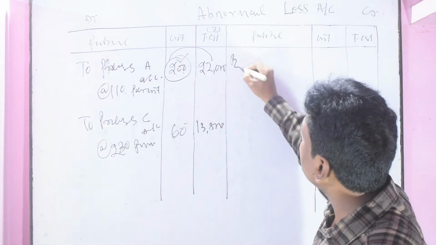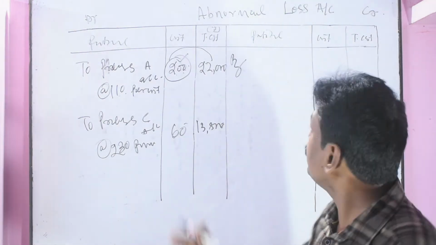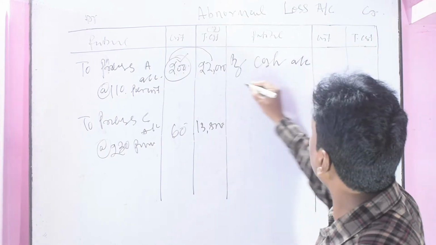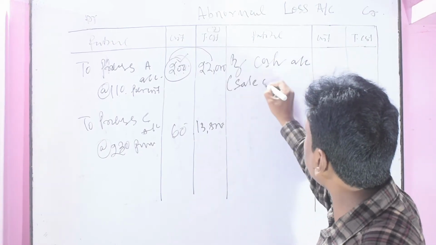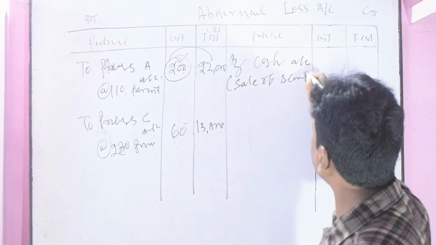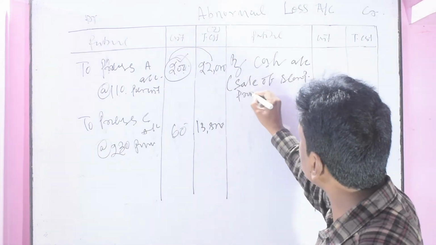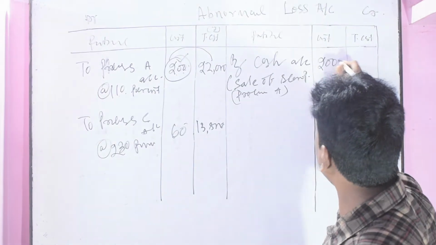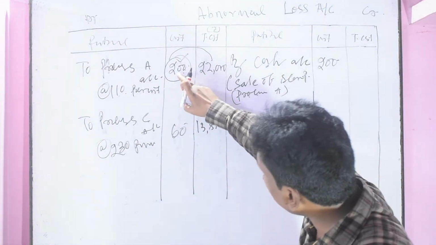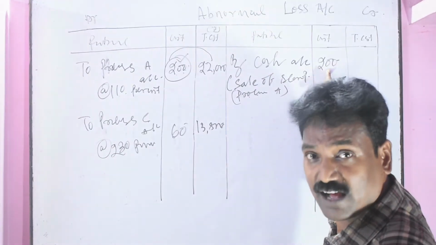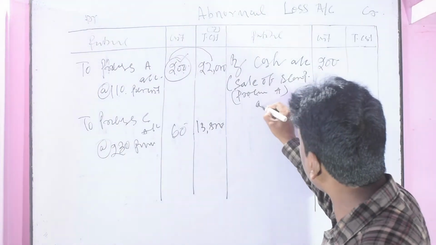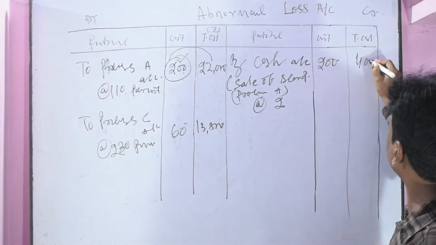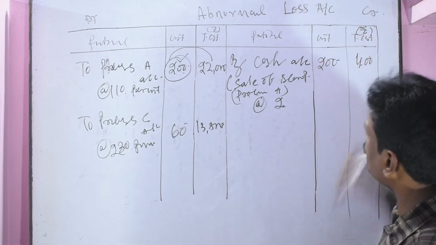It will be credited to the abnormal loss account by cash account as sale of scrap from process A, that is 200 units at the rate of rupees 2 per unit, that is rupees 400.